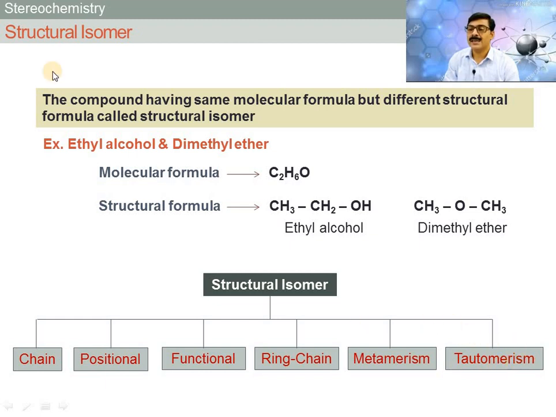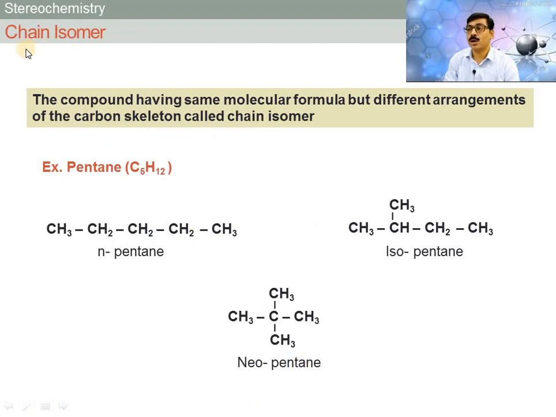Now let us see the meaning of each isomer. So first one is chain isomer. What is called as the chain isomer? The compound having same molecular formula but different arrangement of carbon skeleton is called a chain isomer. Means the compound has same molecular formula but carbon skeleton is different. Such isomer is called as the chain isomer.